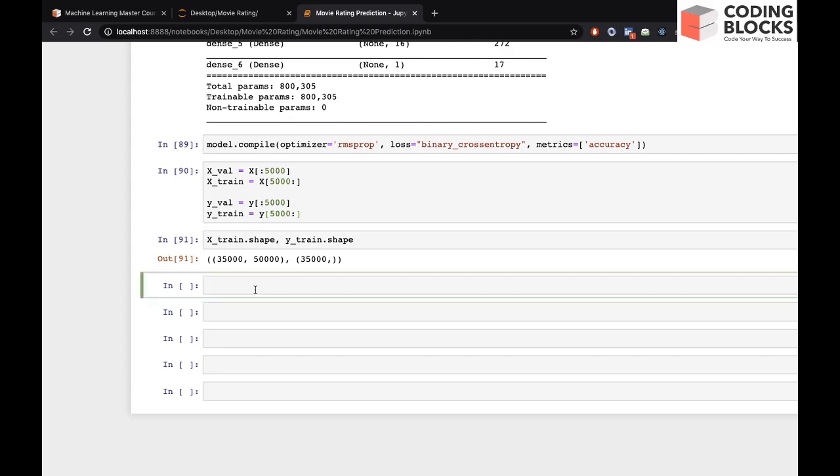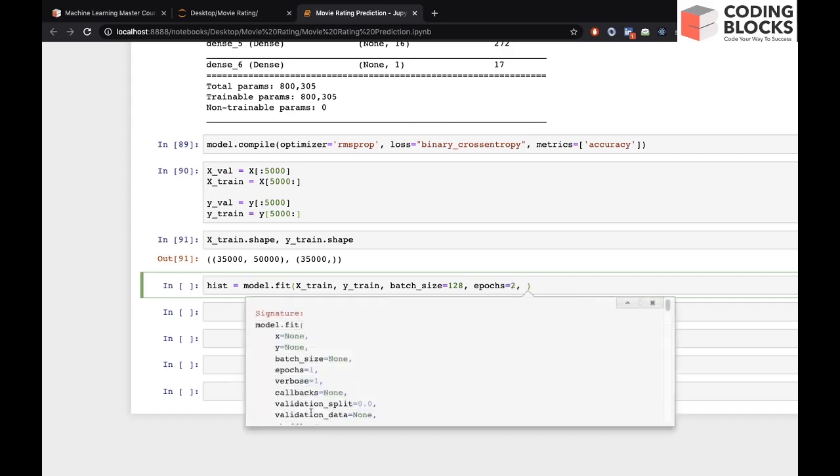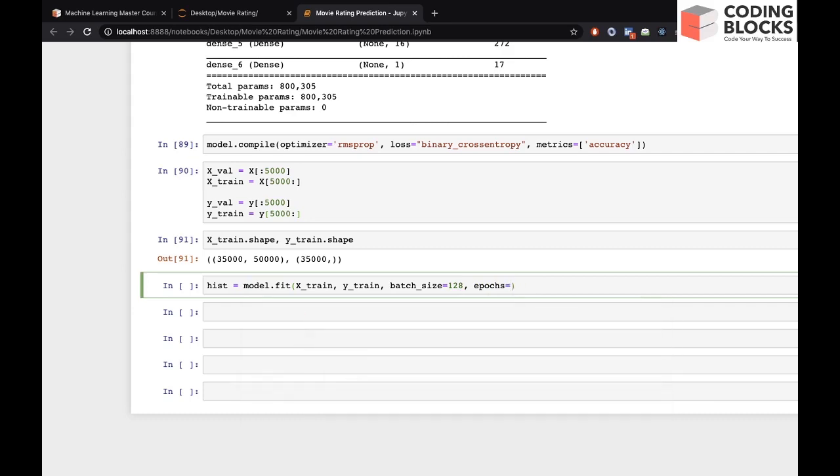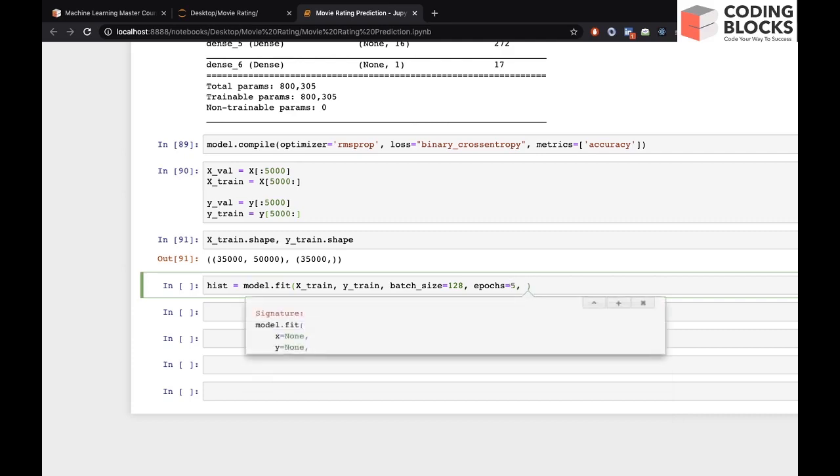Now let's train our model. We can say model.fit and pass xtrain, ytrain, with a batch size of 128 and 2 epochs, since this will be done in just 2 or 3 epochs.